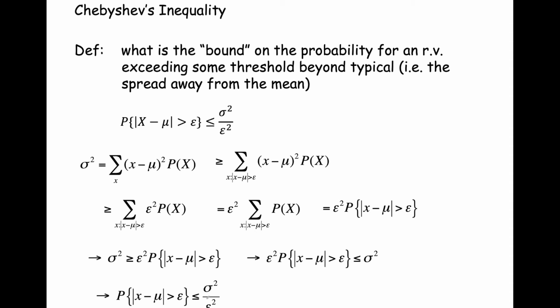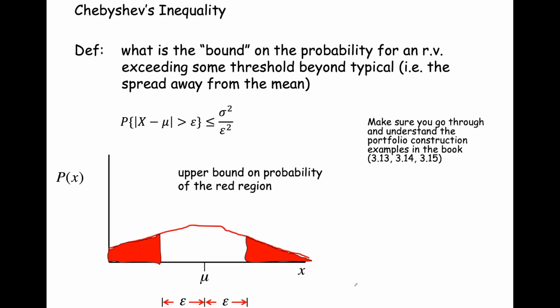I can group together the numerator and denominator and square it after the fact. So the probability that the magnitude of x minus mu exceeds threshold epsilon is at most sigma over epsilon, quantity squared. This gives us an upper bound on the probability of this red region, and it gives us a way of measuring this notion of what is typical.